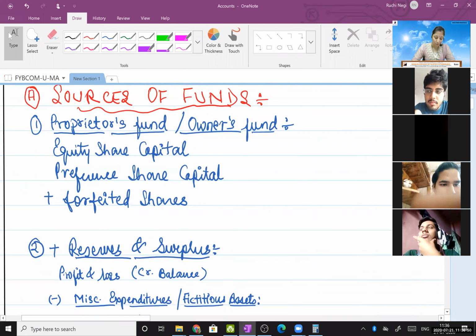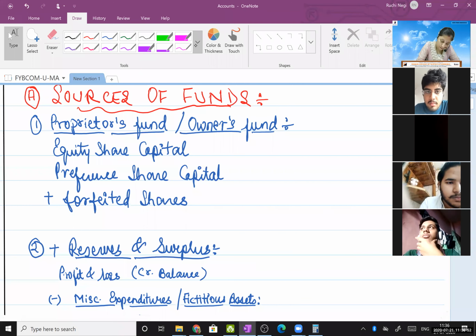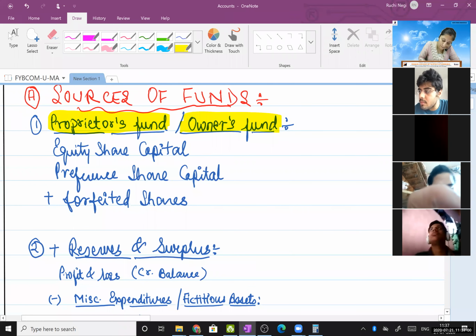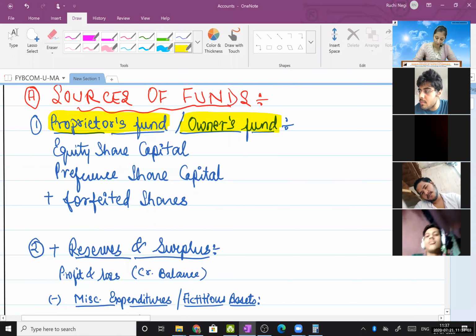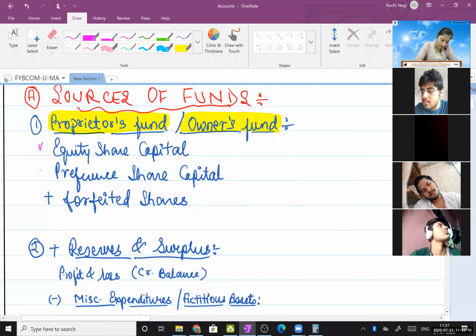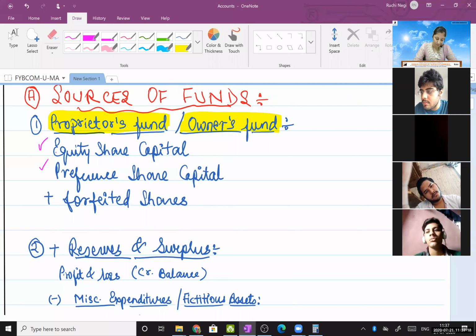First, proprietors' fund or owners' fund. In that you have your share capital: equity share capital and preference share capital, and forfeited shares.